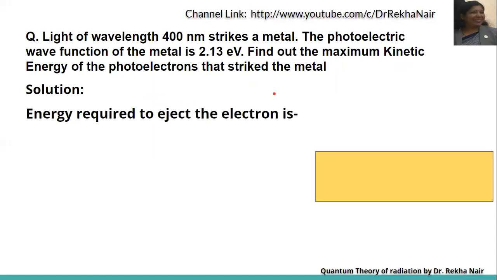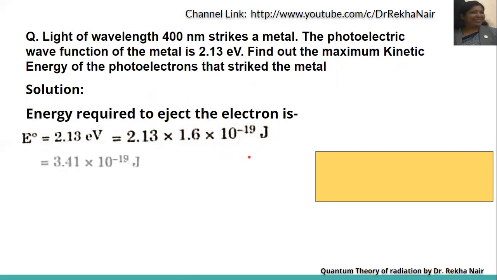So the energy required to eject the electron is what? E0 is equal to 2.13 electron volt as given in the question. So that is equal to 2.13 into 1.6 multiplied by 10 to the power of minus 19 joule. And it will come out to be 3.41 into 10 to the power of minus 19 joule.